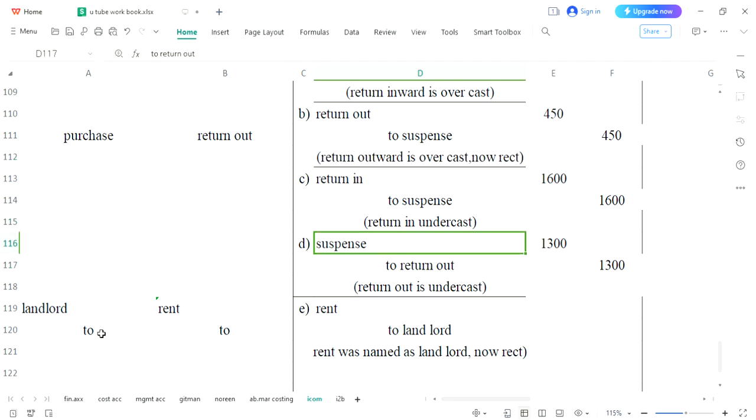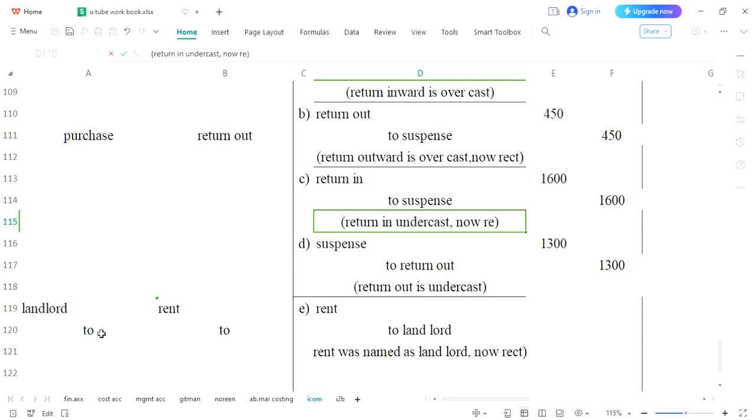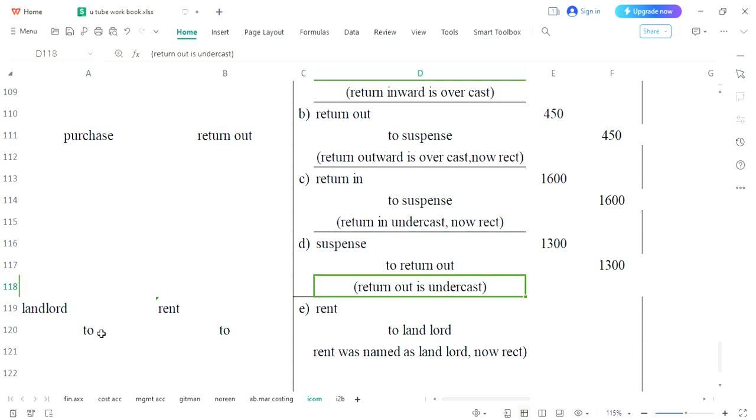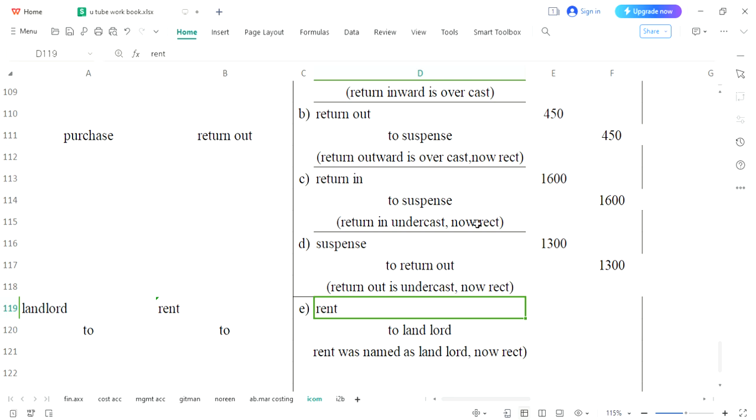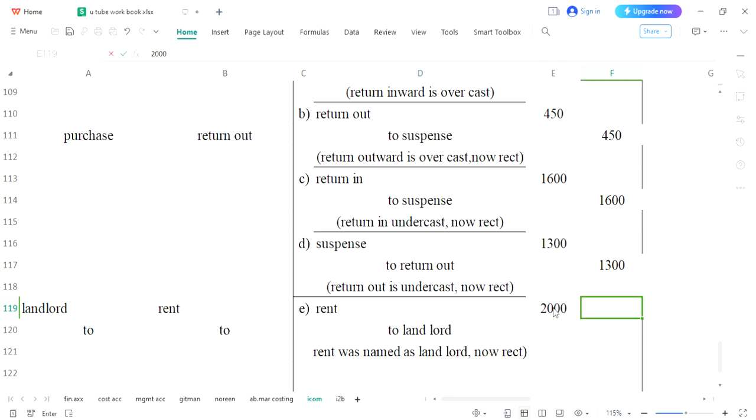In the similar way, you will write over here as well, now rectified. Here too, now rectified. Alright, and the amount was 2000. So we will write 2000 over here, and the same 2000 would be written on the credit side.